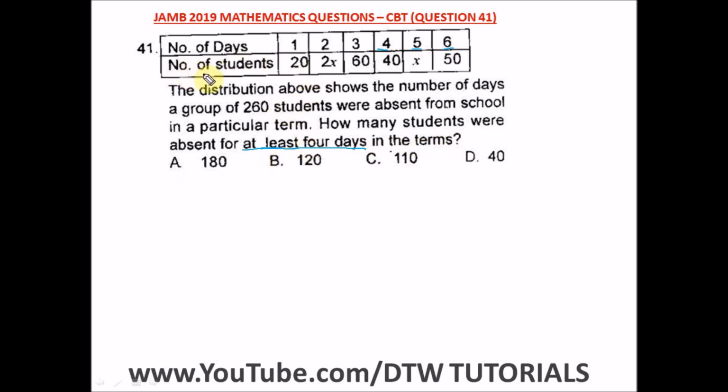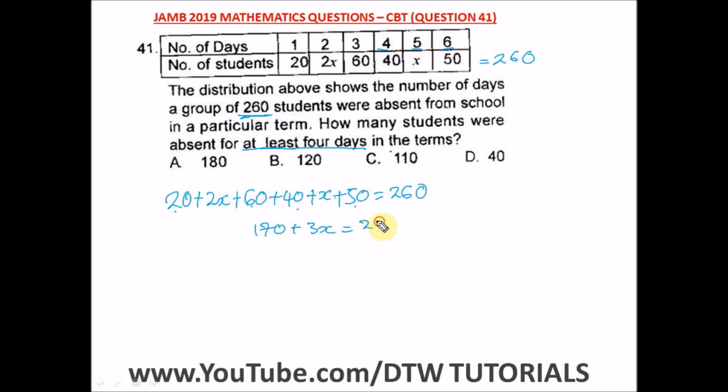So from here, first of all, let's try to find our value for x. Since we are told the total group of students is 260, let's find x. We'll just sum up all this and equate it to 260. So we have 20 plus 2x plus 60 plus 40 plus x plus 50 equal to 260. When we add this up, 60 plus 40 is 100, and plus this, that's 170, plus 3x, that's 2x plus x, equal to 260.